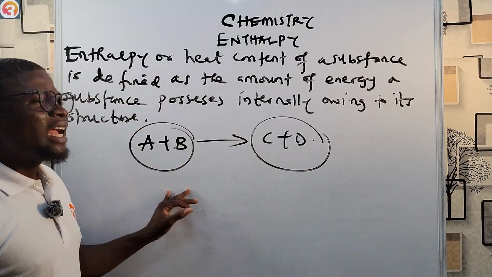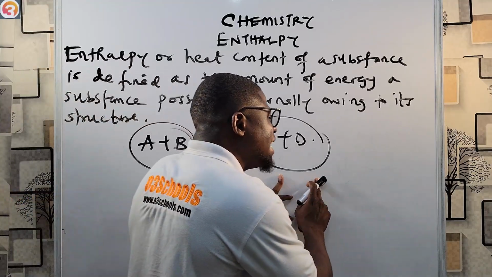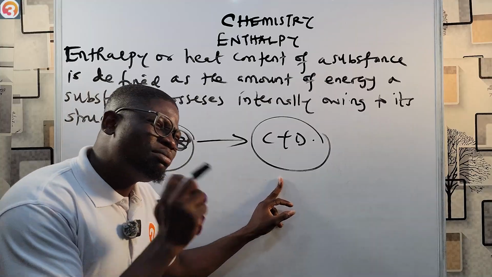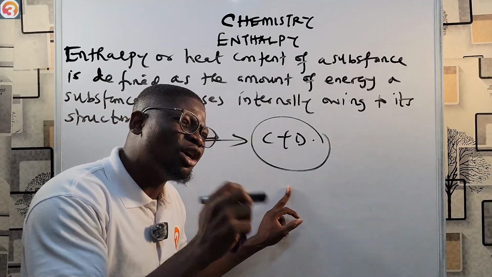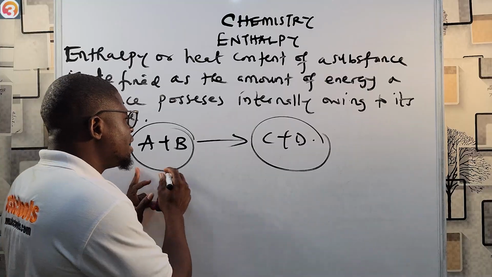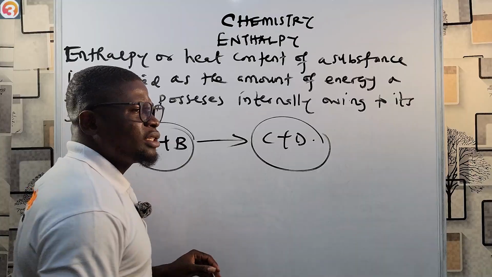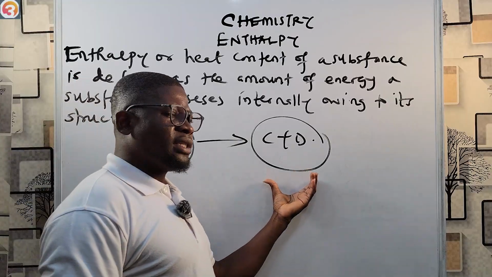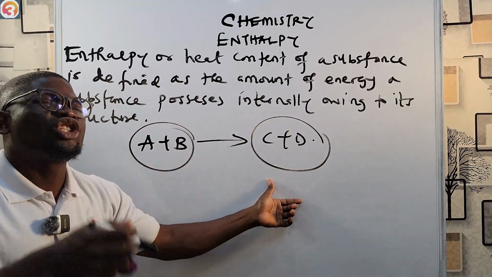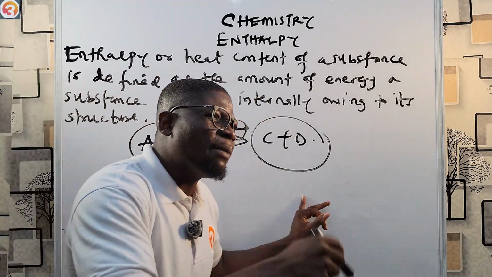So there must have been something that happened along the way, because it is A plus B that gives rise to C plus D.